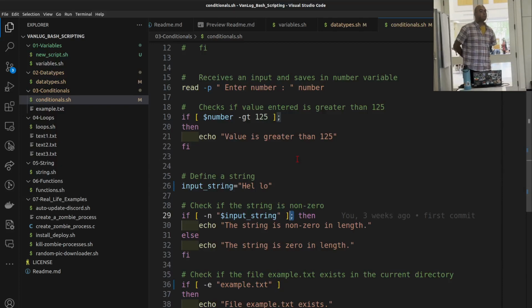You use dash E in order to check if a file exists, but you can also use dash F. What's the difference? There is one nice way that you can check that. You can go to the terminal and type man bash, and you can see all the options there. This is nice because if you are using old versions of bash, or Unix, this flag may not be there. So anytime you can go to the terminal, man bash, and see all the options available for that specific version that you have.